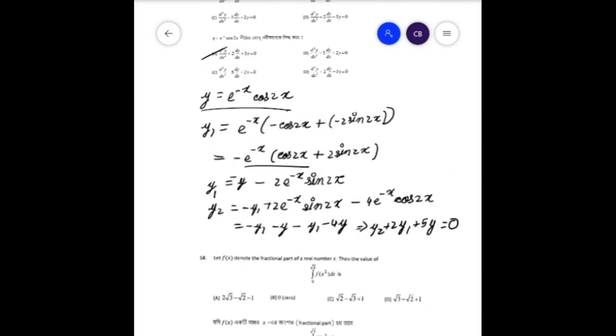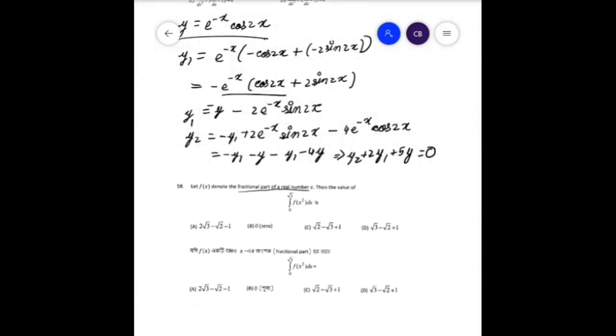Now in the next question, if {x} is the fractional part of real number x, find the value of the integral. We know that the graph of the fractional part function is something like this, which is also called the Grass function. But here we have the fractional part of x square.